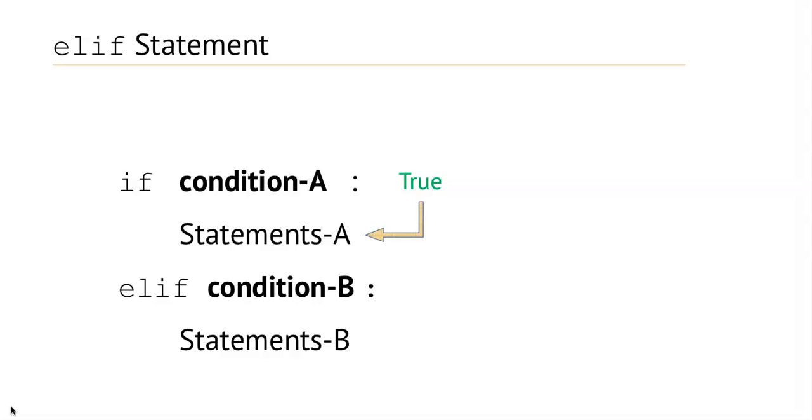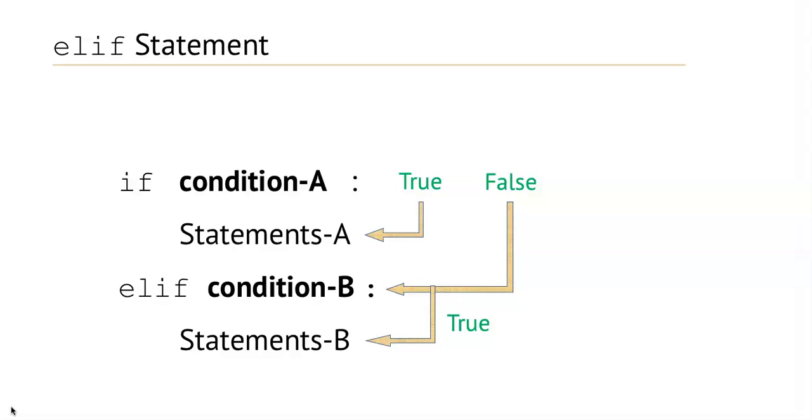If the condition A will be false, then control will move to elif part and statements B will be executed only if the condition B will be true.